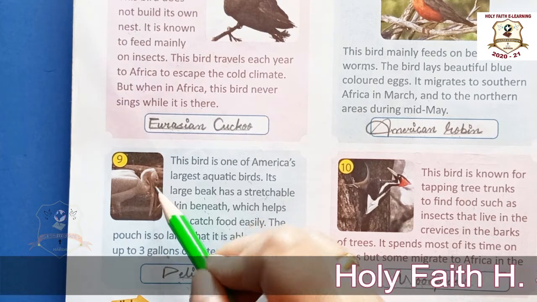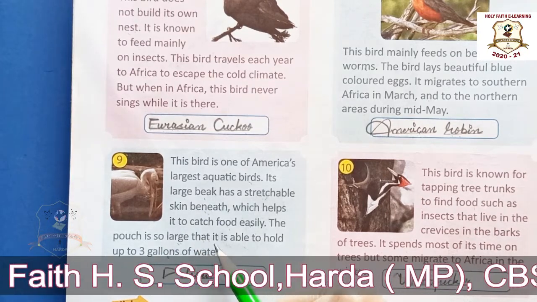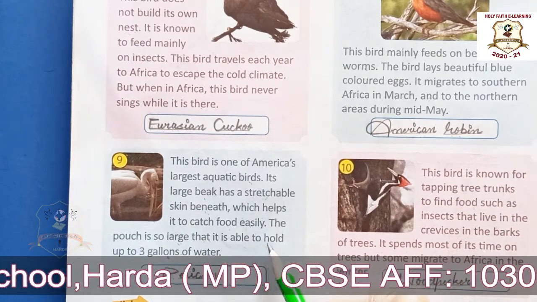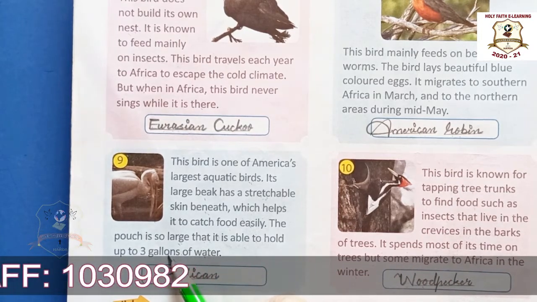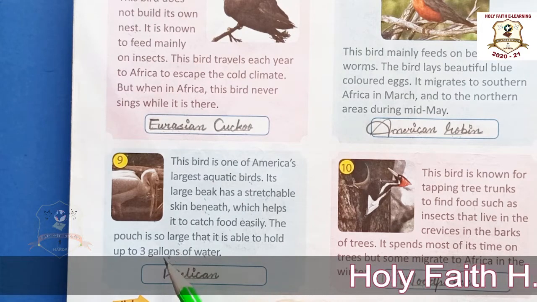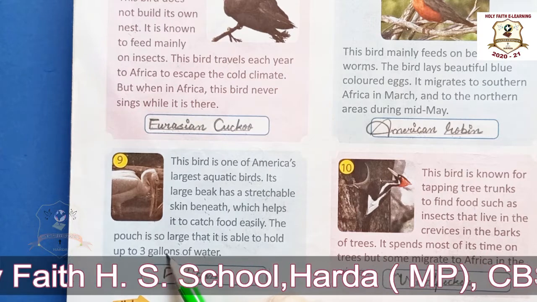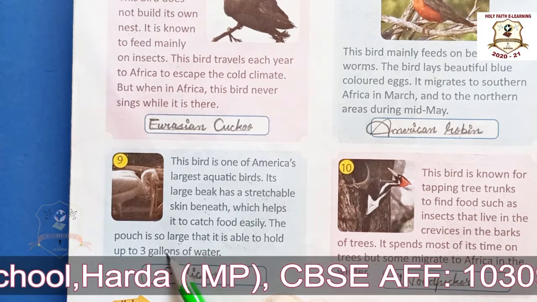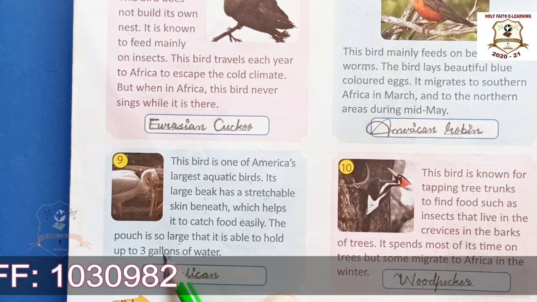The pouch is so large that it is able to hold up to 3 gallons of water. What is gallon? Gallon is a unit of liquid. Okay, gallon is a unit of liquid and it is a large amount of liquid. 1 gallon is equal to 3.78 liters.